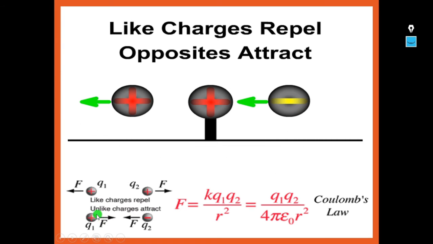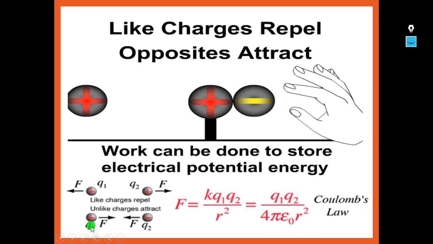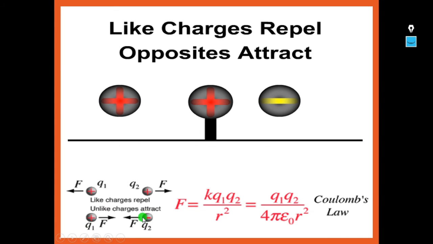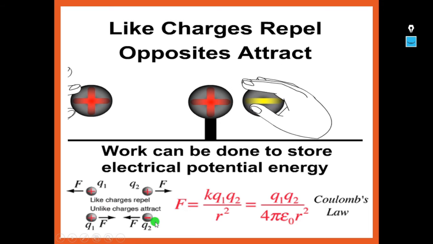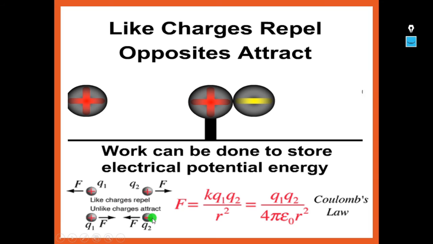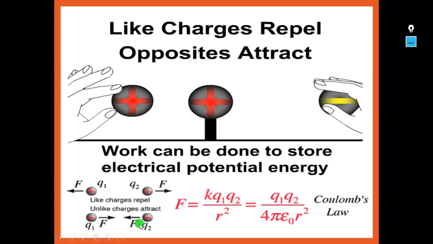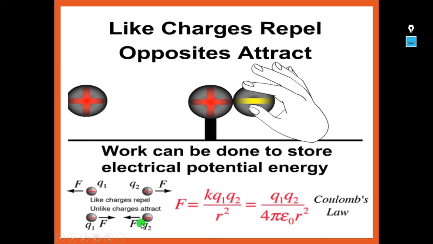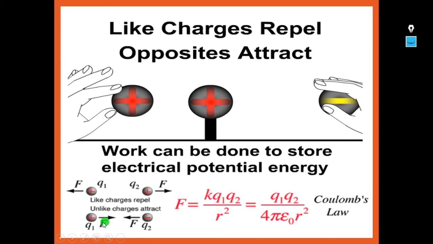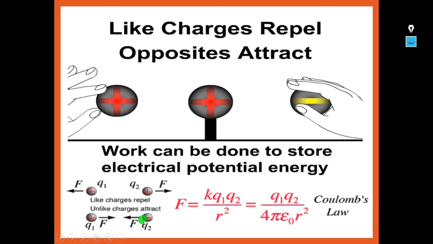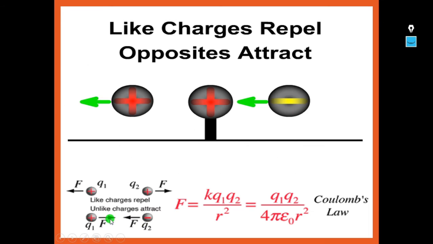So unlike charges means one body we have taken a positive charge Q1, the second body we have taken a charge Q2 but with a negative charge, that is one is positive and the other one is negative. Hence there will be stronger attractive forces between both of them. So there will be forces of attraction between them, so they try to come near to each other. Hence they are moving towards each other.